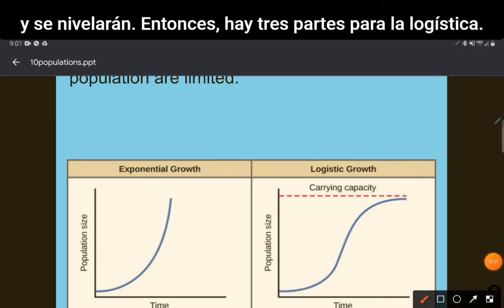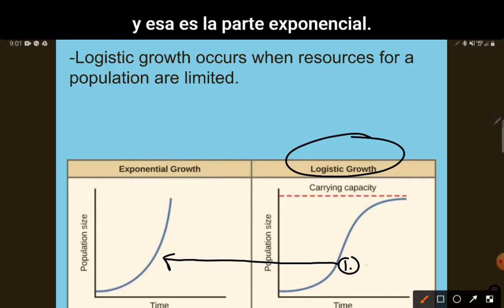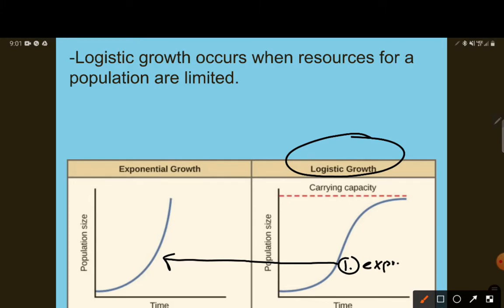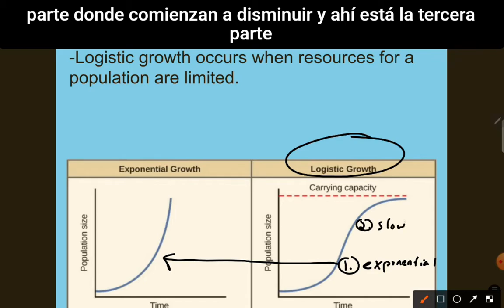And so there are three parts to logistic growth. There is the first part, which looks just like this, and that is the exponential part. All populations start like this. And then there's the second part where they begin to slow, and there's the third part where they level off.